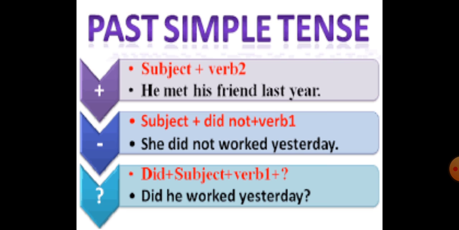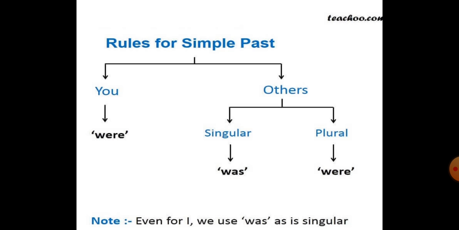So again it will be did plus subject plus first form of verb. Here it will not be worked, it will be work. It is wrong to say worked. Did he work yesterday? Because with did we always use the first form of verb.